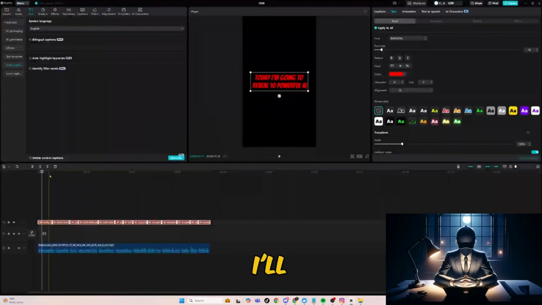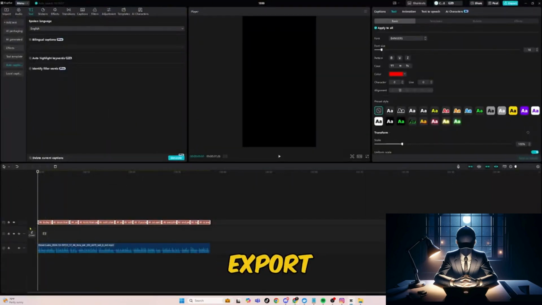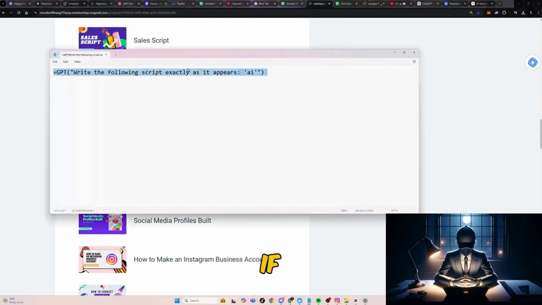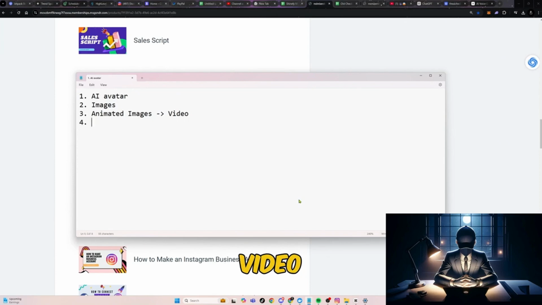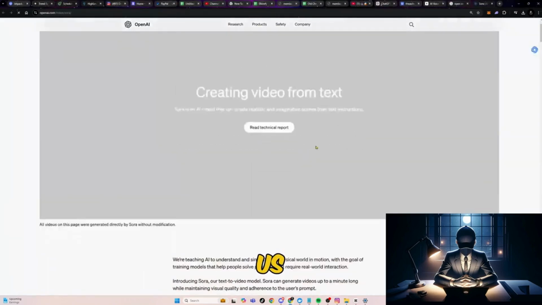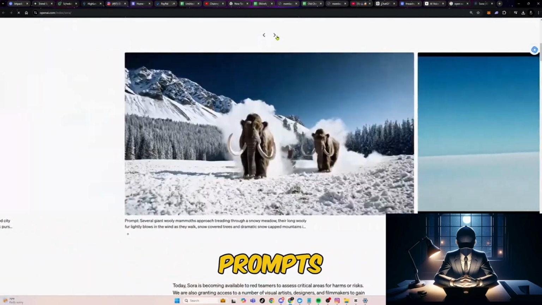Back in CapCut, I'll hit automatic captions to get the text on the screen. Now we can export this as a short and schedule it. If you want to add visuals, you have several options. Using AI avatars, scrolling images, animated image to video, or even recording yourself or hiring someone. In the future, AI-generated video will be even better. OpenAI's Sora, for example, could let us create realistic videos with text prompts alone.